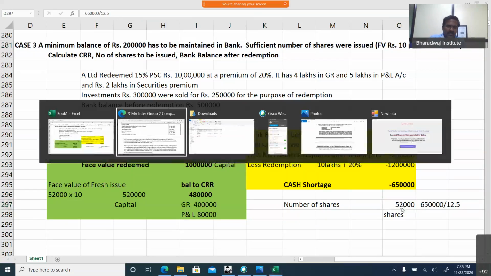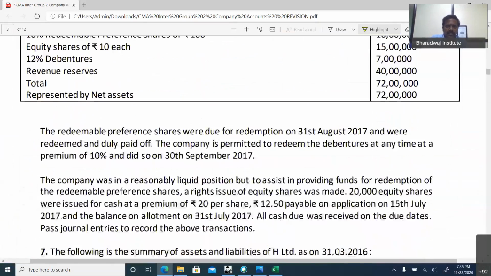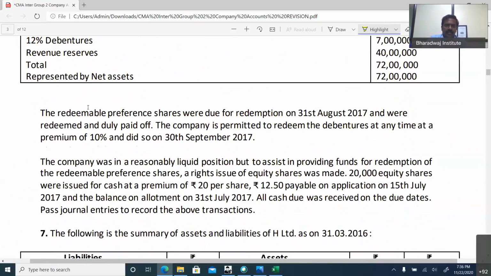Now come back to this question. Balance sheet abstracts are given: preference share capital, equity share capital, debentures, revenue reserves, total represented in net assets. Redeemable preference shares due on redemption on 31st August 2017 were redeemed and duly paid off. The company permitted to redeem debentures at any time at a premium of 10% and did so on 30th September 2017.